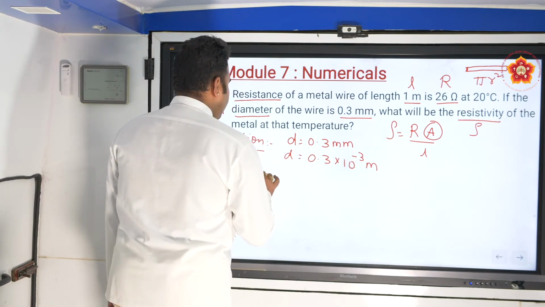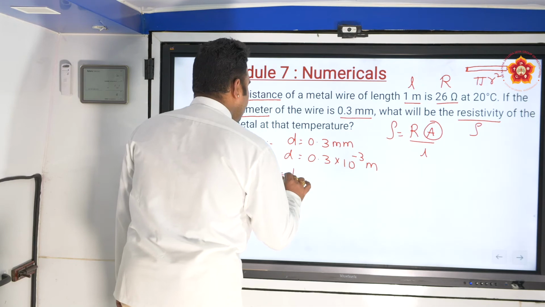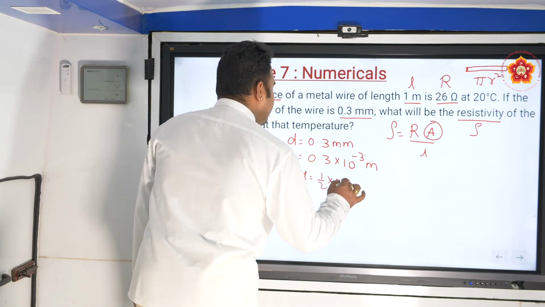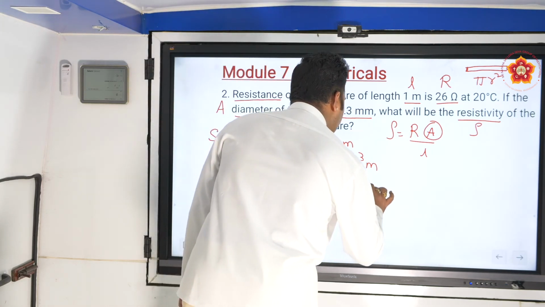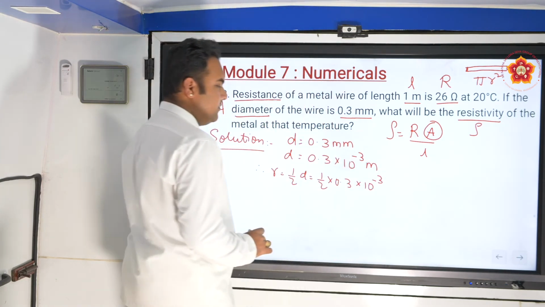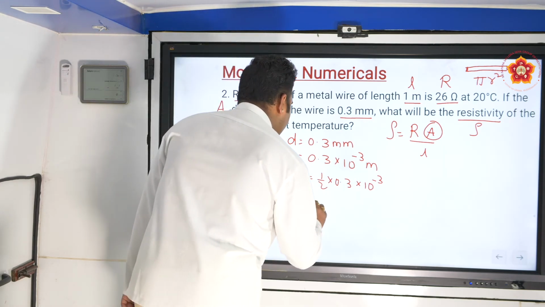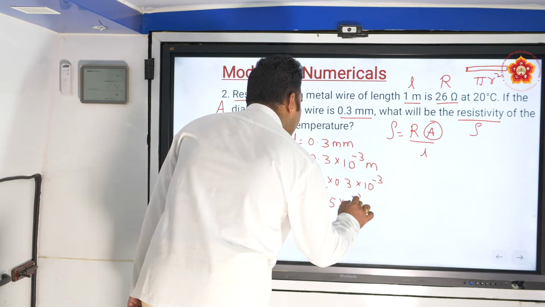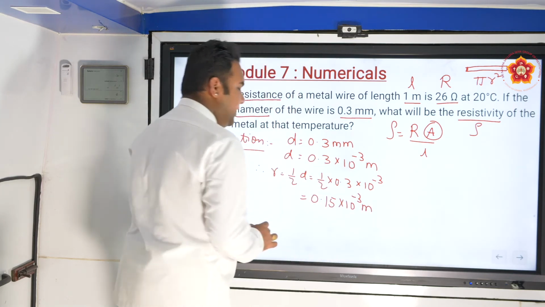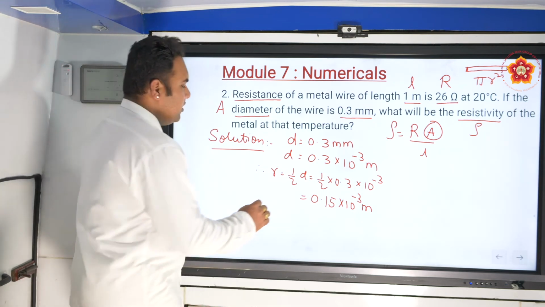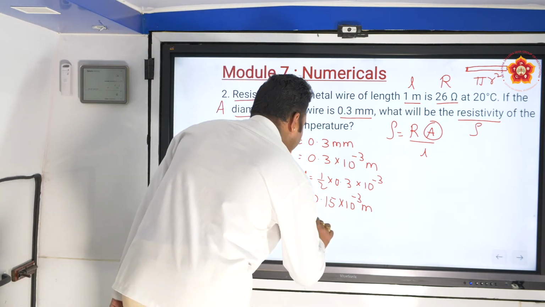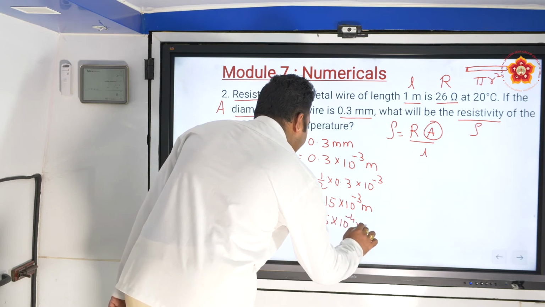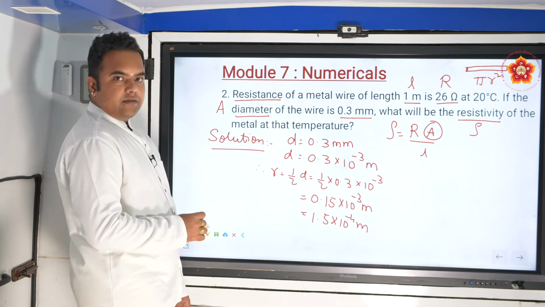What should be the radius? The radius will be half of the diameter, half into 0.3 into 10 to the power of minus 3. Half into 0.3 is 0.15 into 10 to the power of minus 3 meters. In standard form, it is 1.5 into 10 to the power of minus 4 meters. So this is the radius.